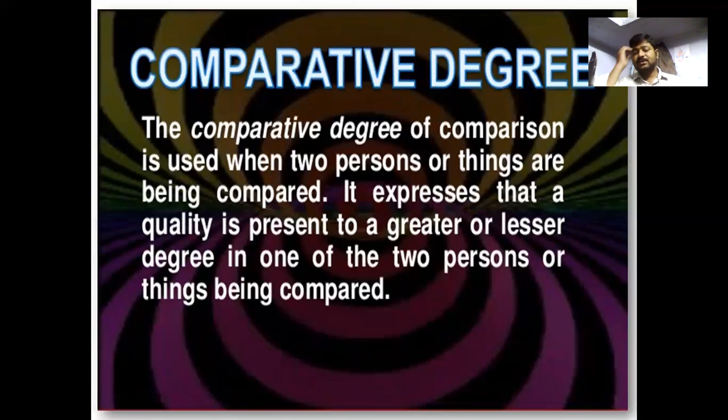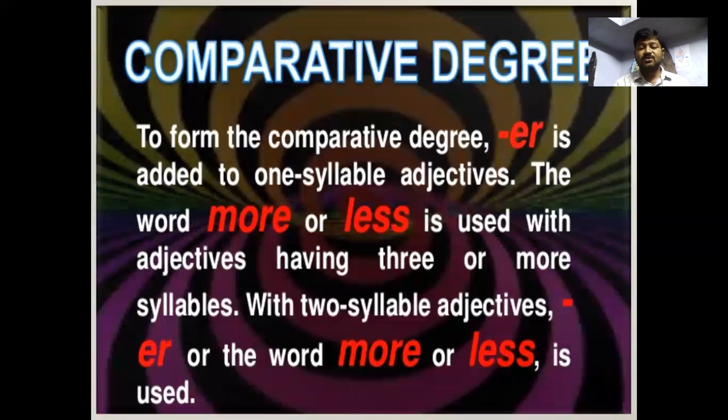The comparative degree is used when two persons or two things are being compared. It expresses that a quality is present to a greater or lesser degree in one of the two persons or things compared. For the comparative, er is added to one-syllable adjectives. The word more or less is used with adjectives having